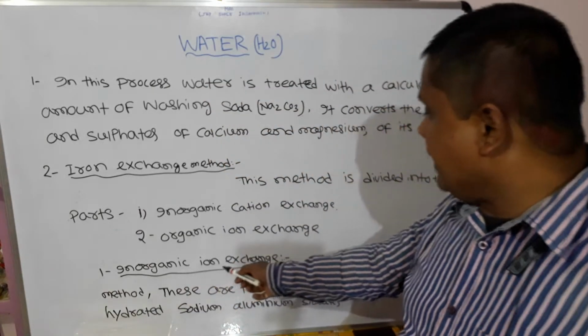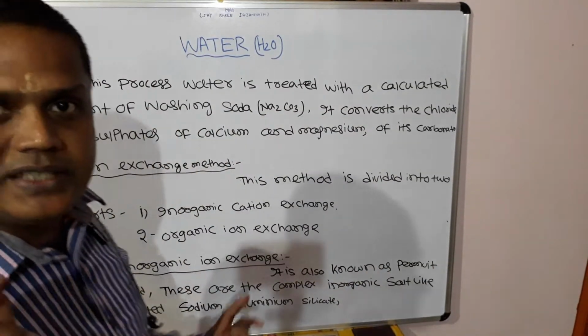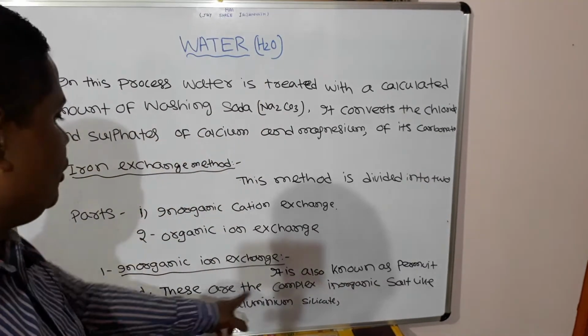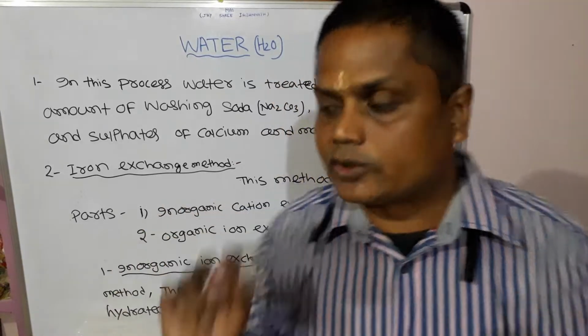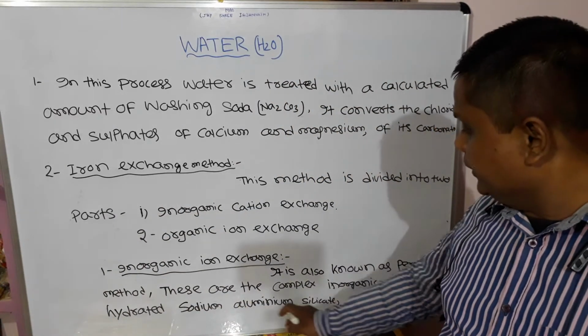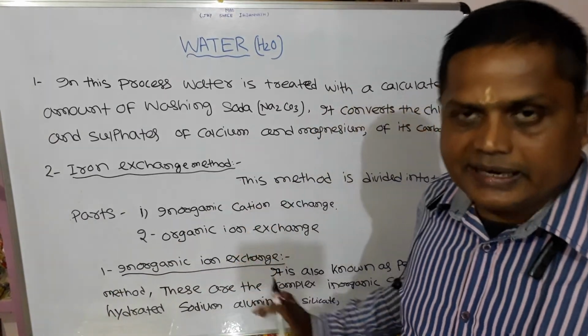What is inorganic ion exchange? It is also known as the Permutit method. These are complex inorganic salts like hydrated sodium aluminum silicate, sodium aluminum silicates,